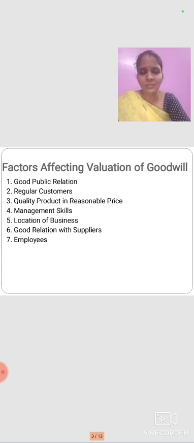There are certain factors which affect the valuation of goodwill. While purchasing a company, we keep in mind that the company should have a good relationship with the public as well as the customers. The company should have regular customers and quality products at a very reasonable price. They should have managerial skills, and the location of the business is also very important, along with good relationships with suppliers and employees. These are the factors we have to keep in mind when calculating the problem.